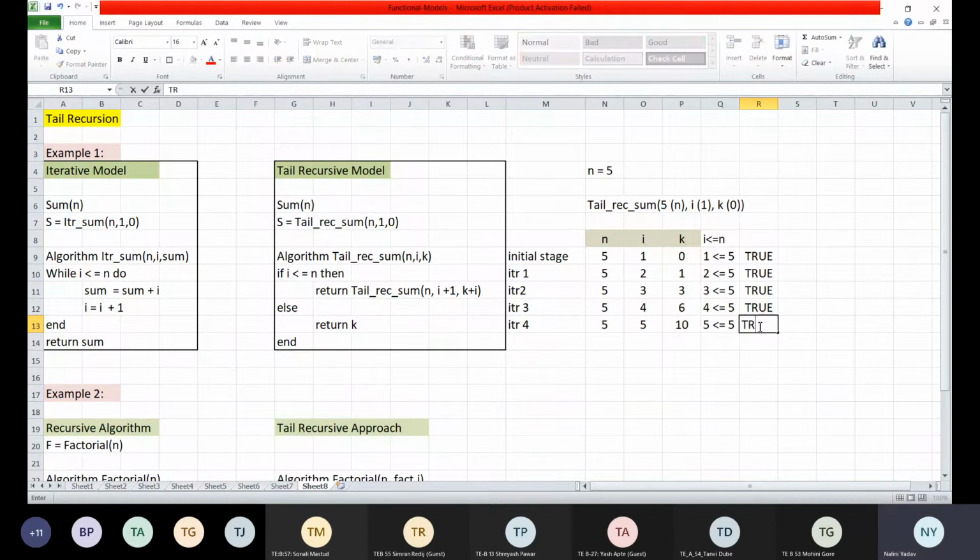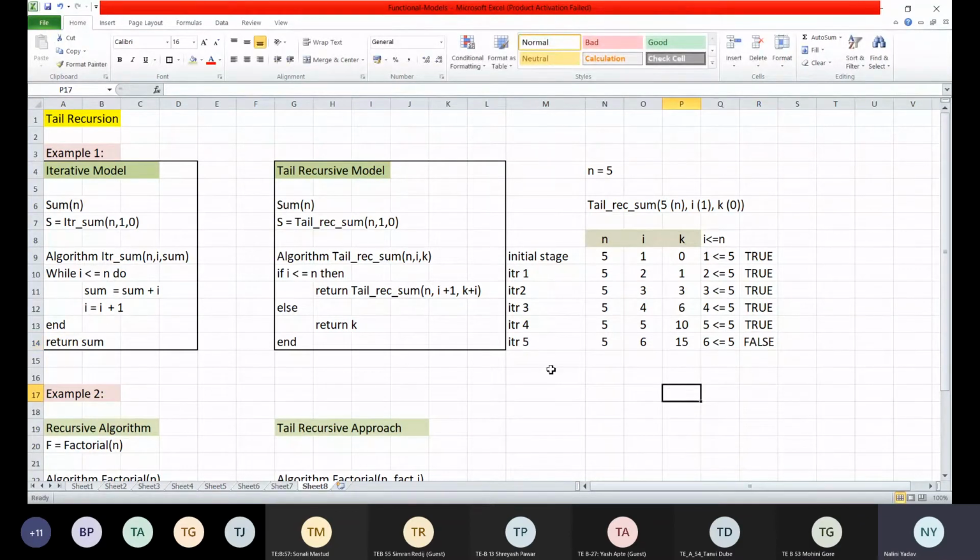So this is true. So I will go to the next iteration. Correct? So my n will become 5, I will become 6 now, and what is my value of k? K will become k plus I, so 10 plus 5, that is 15. Now this condition will become false and my loop will stop here.